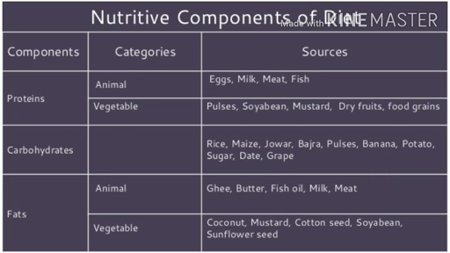And the sources are rice, maize, jowar, bajra, pulses, gram, dry peas, dates, grapes, potatoes, banana, jaggery, sugar.